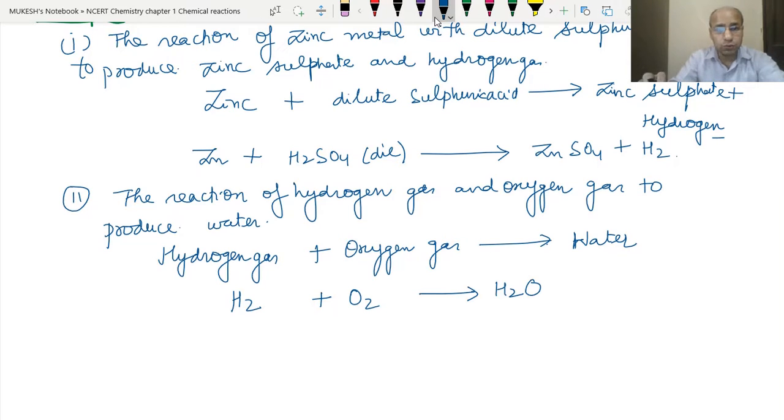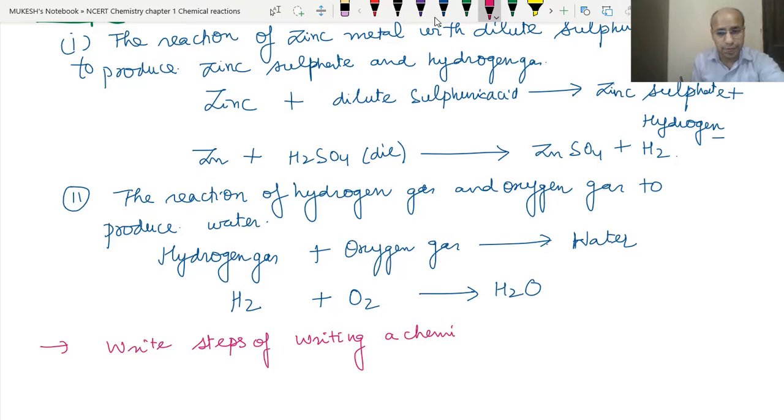So now we have learned how to write a chemical equation. First we need to put the sentence given into the form of words, using the plus signs and the arrows. Then we have to write the symbols. Now let's write the steps, because they may ask you a question in the exam: write the steps of writing a chemical equation. This type of question they may ask you in the exam.